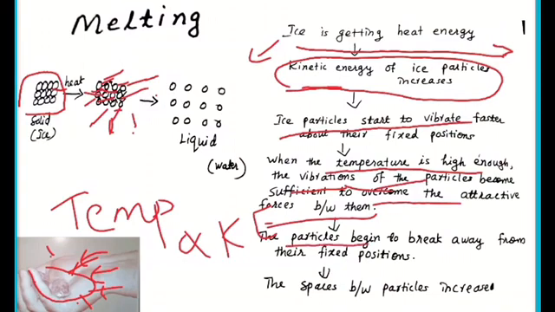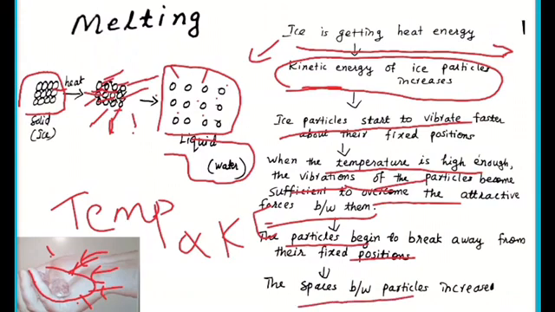Finally, when they move away from each other, what happens? The space between them will become very large. The spaces between them increase. At the same time, the force of attraction between them will become very less, and finally they will reach a stage. At this stage we call it liquid, that is, ice converts into water. So this happens during melting.